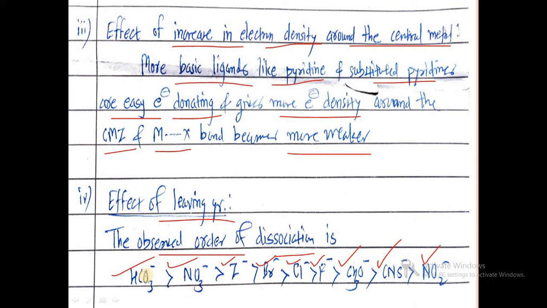When we use these groups, that is HCO3 minus, I minus, then dissociation takes place easily. But when we go towards CNS minus and NO2 minus, it creates difficulty in dissociation, because they form strong bonds with the central metal ions.